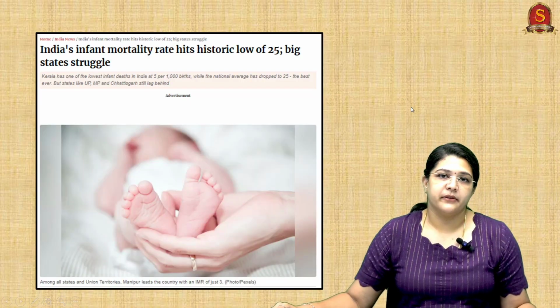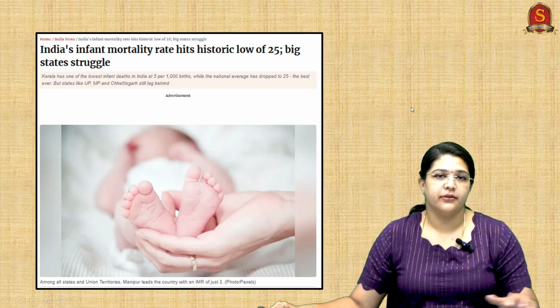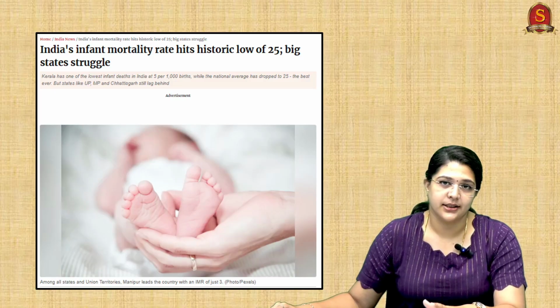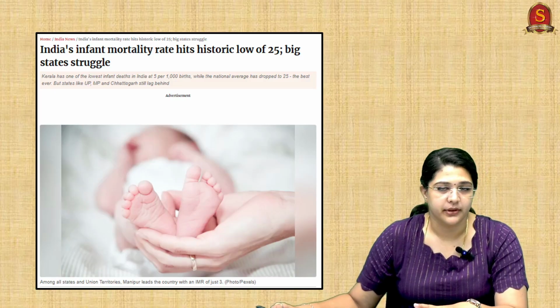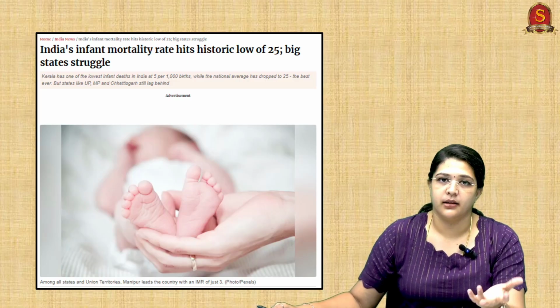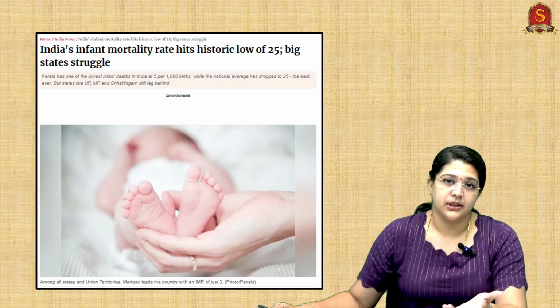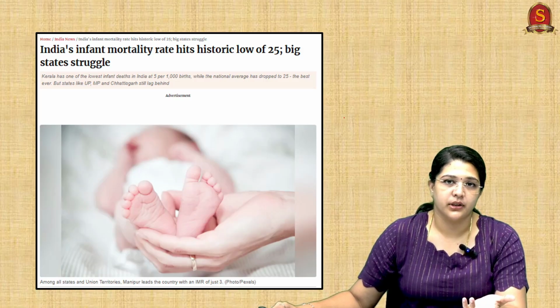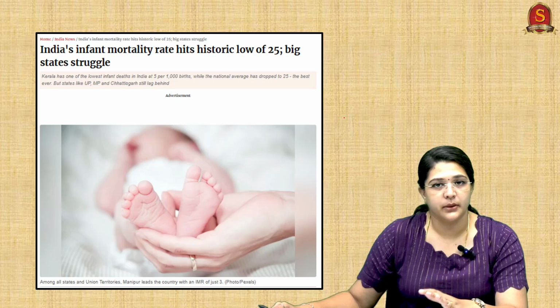The first topic we are going to discuss today is India's infant mortality rate, and it has hit a historic low of 25. We'll see what infant mortality rate is, how you understand the numbers, what are the struggles faced by different states, how it has been achieved, and what still has to be done. Everything we'll discuss today.